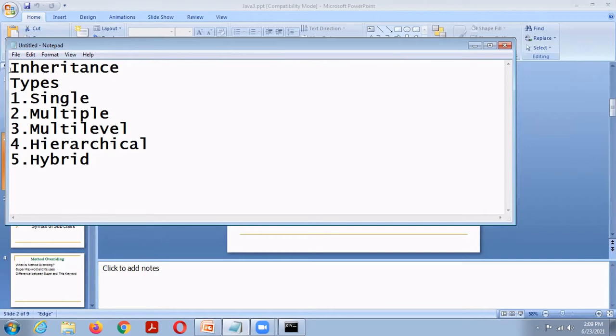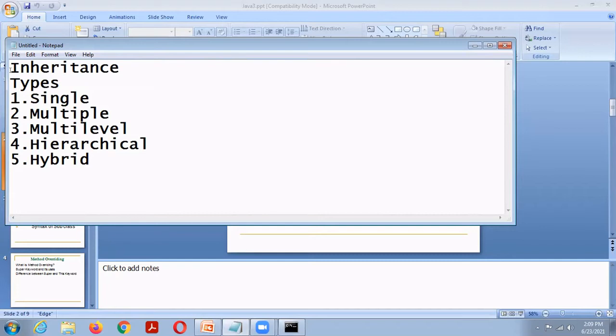So single inheritance, only one superclass and only one subclass. Multiple inheritance, more than one superclass and one subclass. Multi-level inheritance, a subclass which is derived from another subclass.